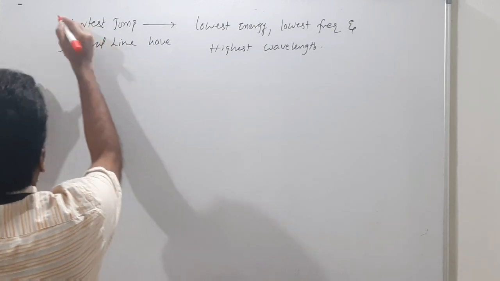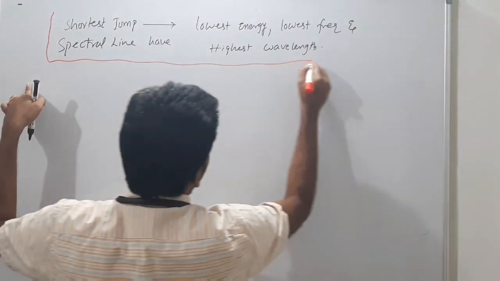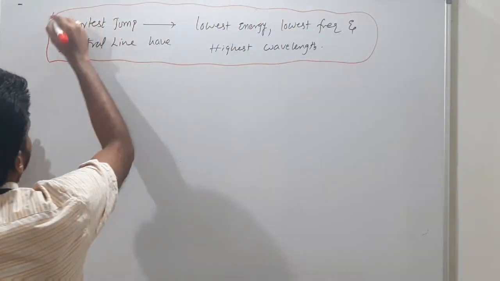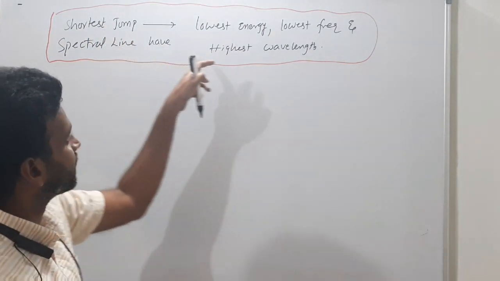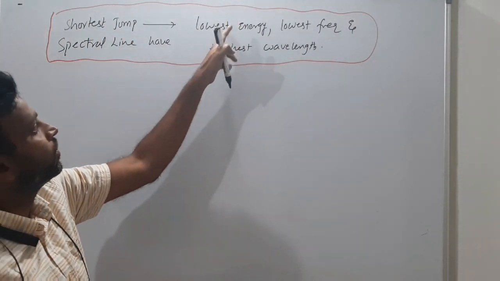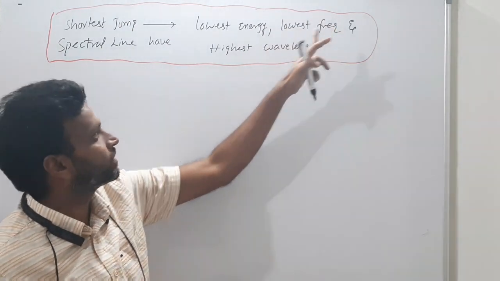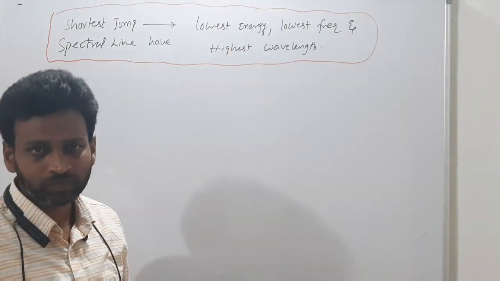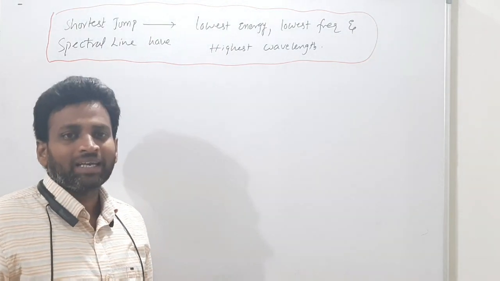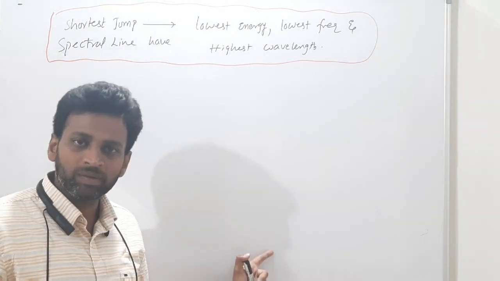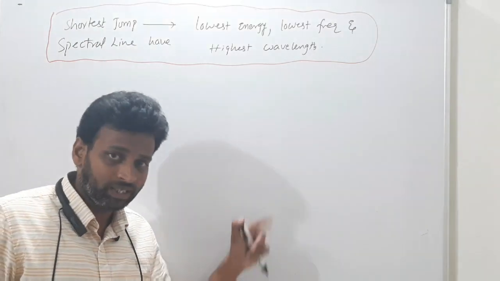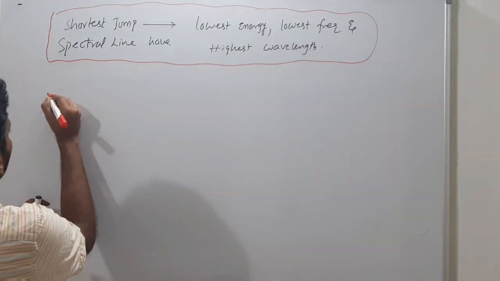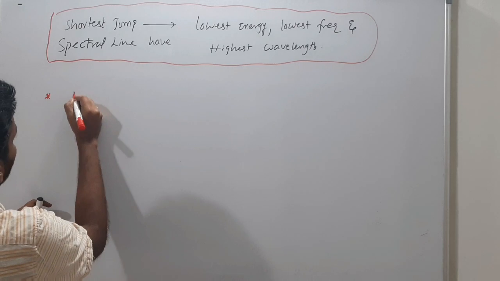Well, sir, this is a very important conclusion. In any spectral line series, the shortest jump spectral line will have the lowest energy, lowest frequency and highest wavelength. Two examples I was given: which spectral line will have the lowest energy in the Lyman series and in the Balmer series. And now we have another clarity.